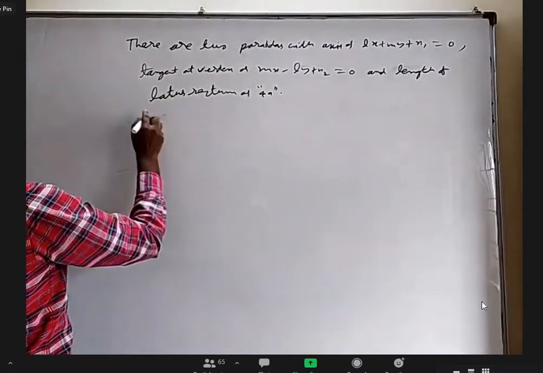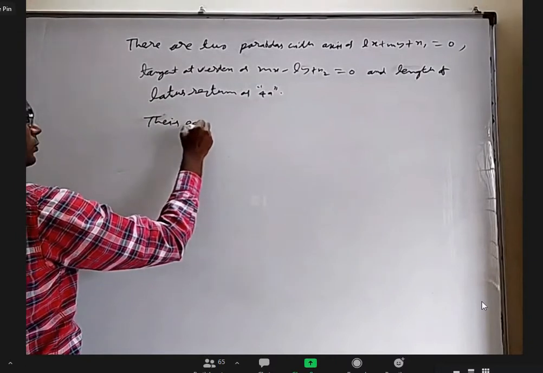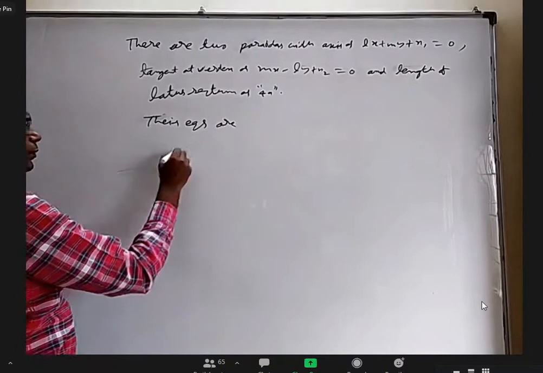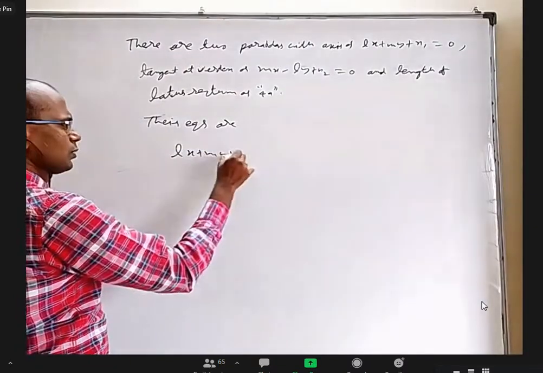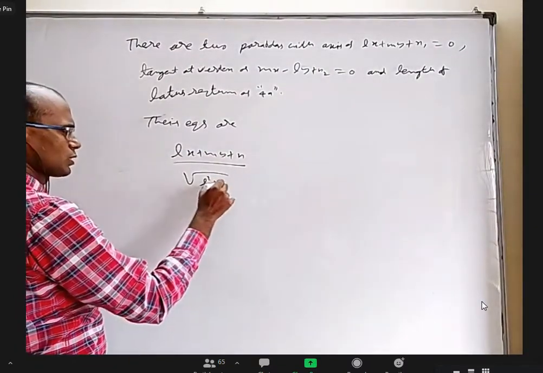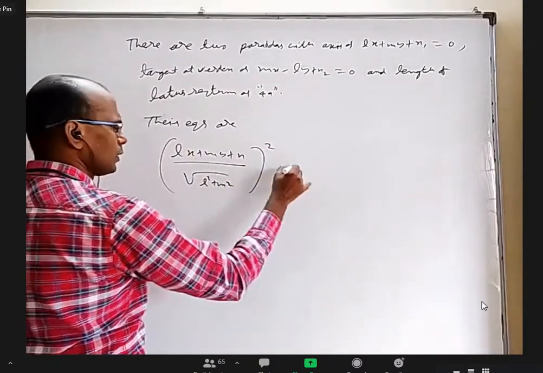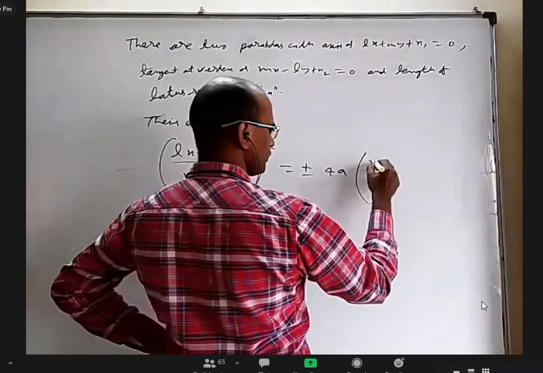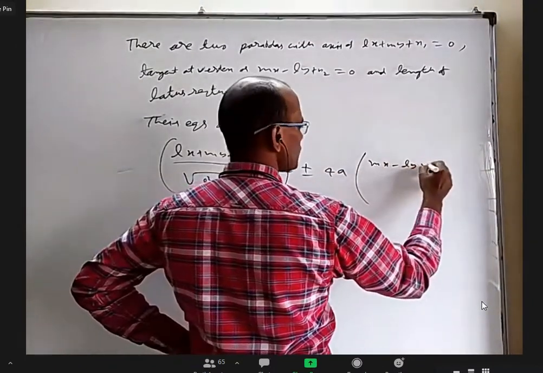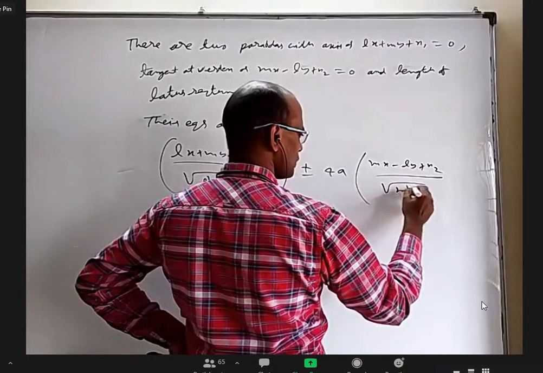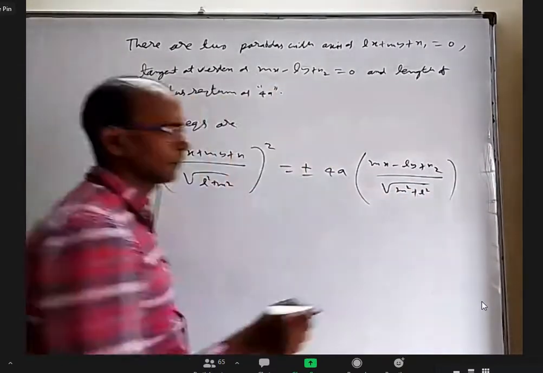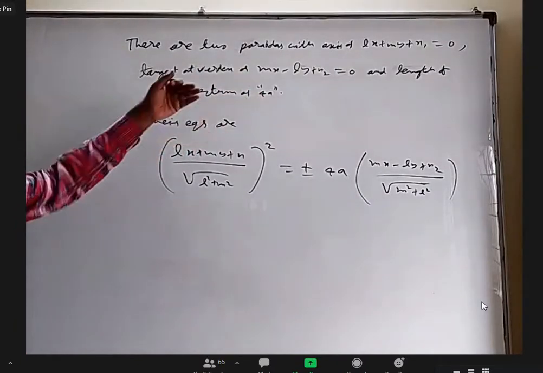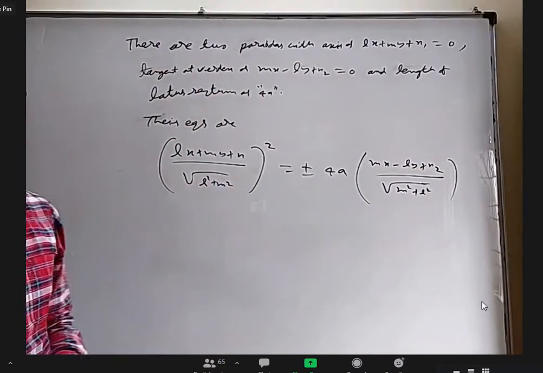Okay. Their equations are, now distance to axis first. So (Lx plus My plus N1 by root over L square plus M square) whole square equal to plus or minus 4a into (Mx minus Ly plus N2 by root over M square plus L square). Okay, whatever was explained in words in the previous statement, this is in terms of equations.